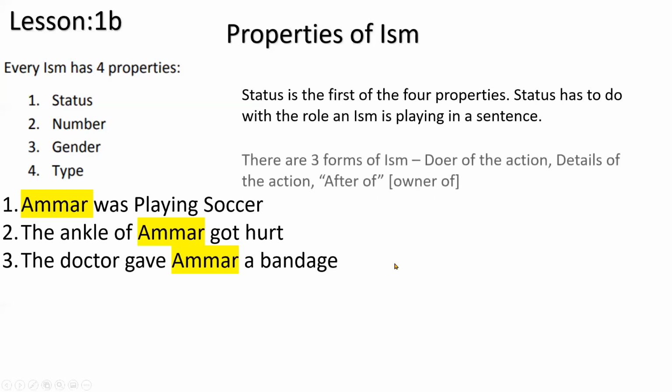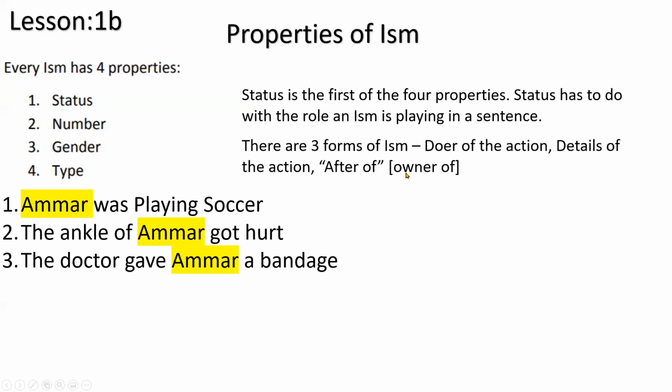Now let's talk about some more examples. There are three forms of isms. Okay, so as we learn from these three examples, the doer of the action, which the brother said could be said as a subject. Okay, the details of the action, and something after of. So the word of, something that comes after of, the owner of. So who is the owner of the ankle? The ankle belongs to who? Okay, so something that's after of. So there are three forms of status of an ism.